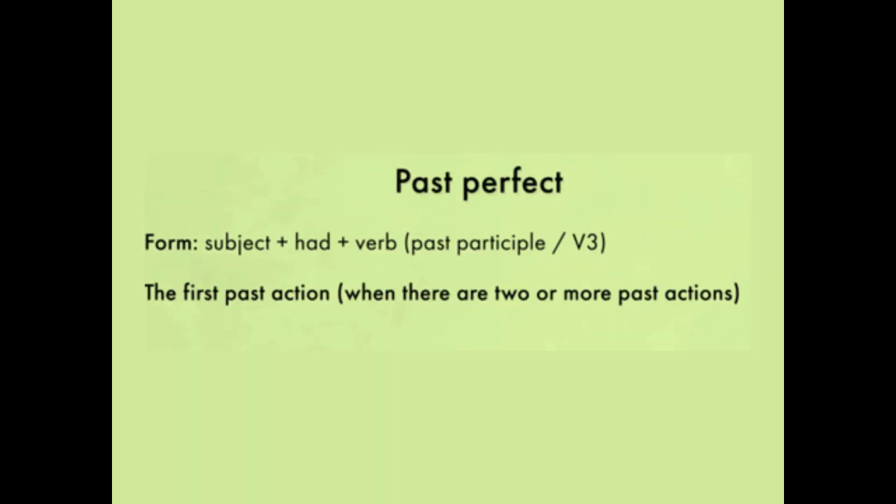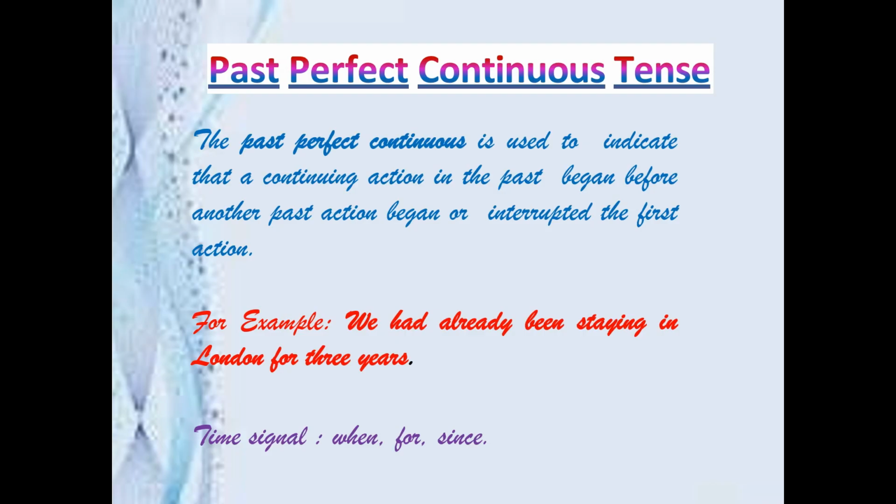Now past perfect: the subject plus had plus verb. It is the past participle, that is V3 form. The first past action, when there are two or more past actions. When there are two or three actions, the first past action only should be said in the past perfect tense. Right? We go with that past perfect tense.